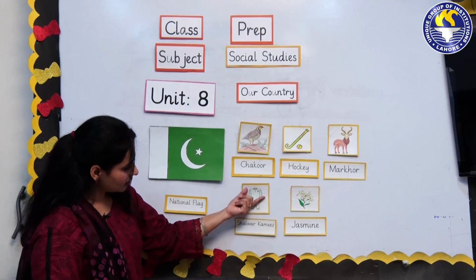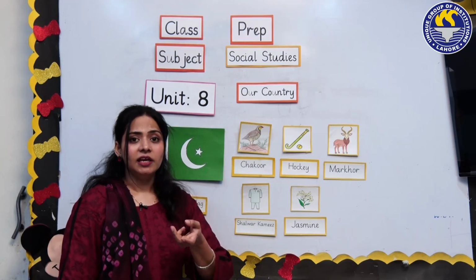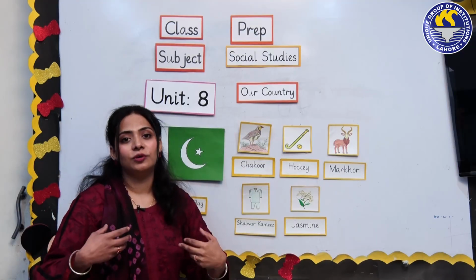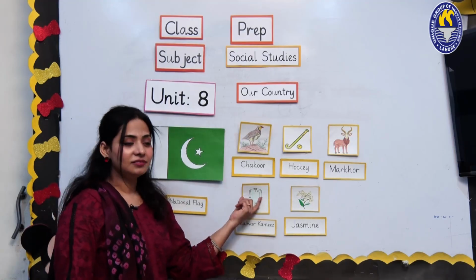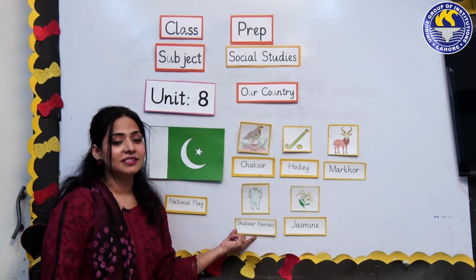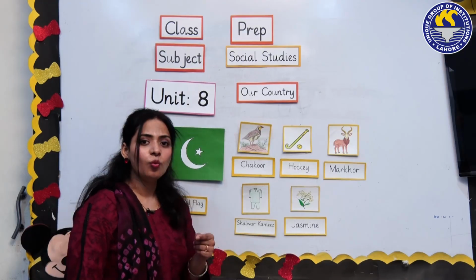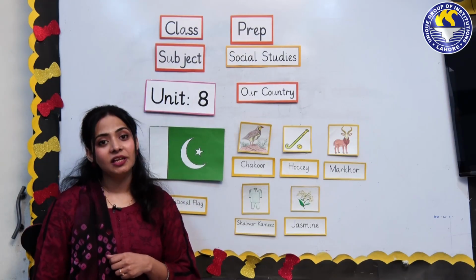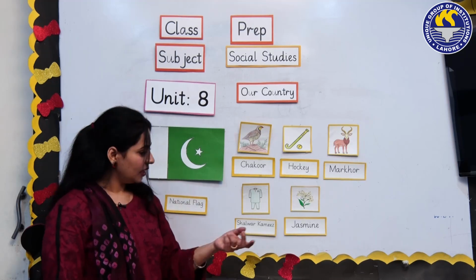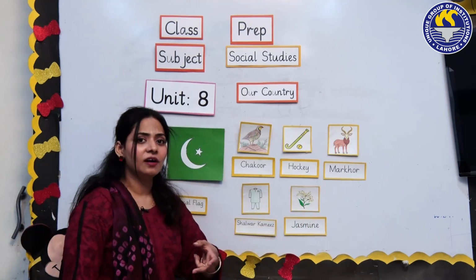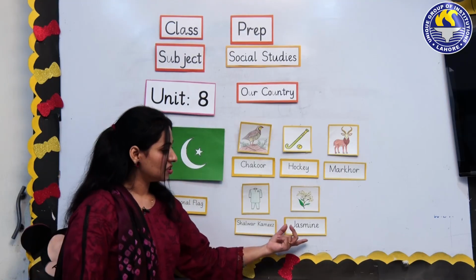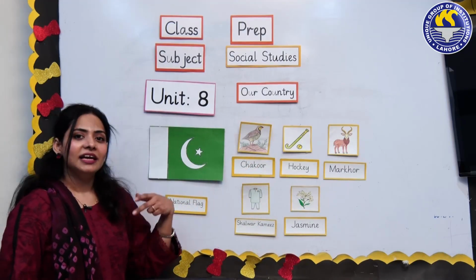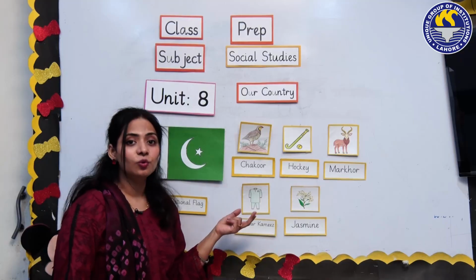Then come over here. You have seen on TV that in many countries people wear different costumes or dresses. But in Pakistan we wear shalwar kameez. This is our national dress. And do you know what our national fruit is? It is mango. And what is our national language? That is Urdu. Now come towards the flower. There are many flowers, rose, lily, but our national flower is jasmine. So that's all about our national things. These are related to Pakistan.